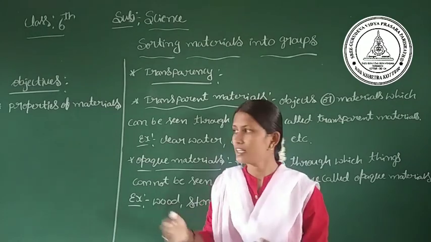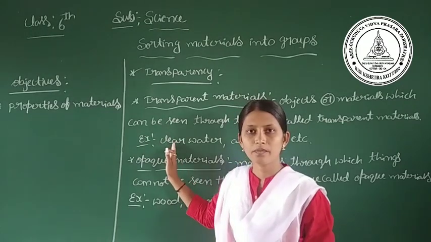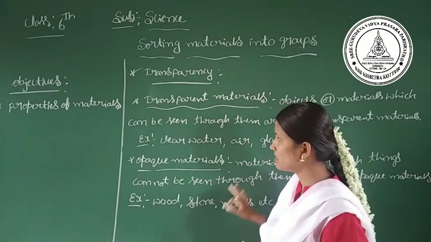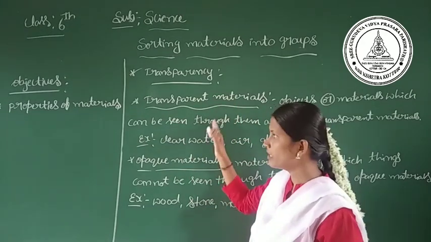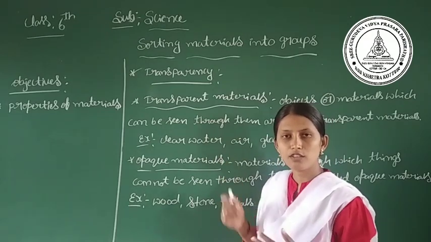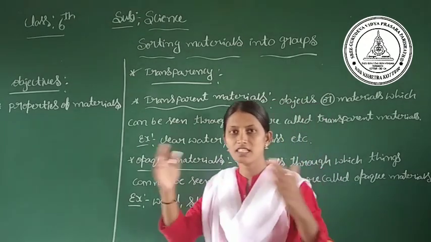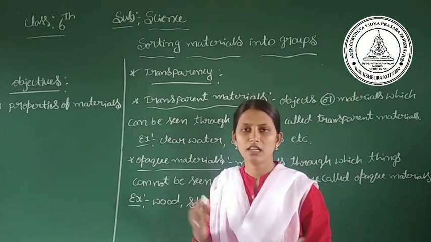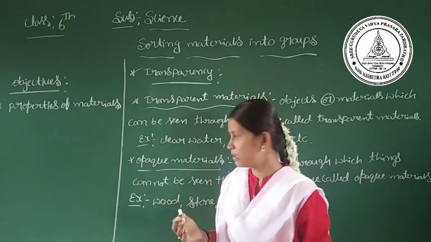For example, you can take it as this board. Through this board we cannot see anything. So the board is one of the opaque objects. You can take it as a wall. Through the wall also we cannot see any objects. Here the wall is also one of the opaque objects.